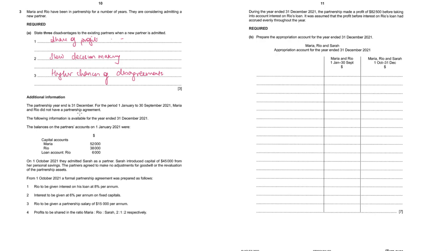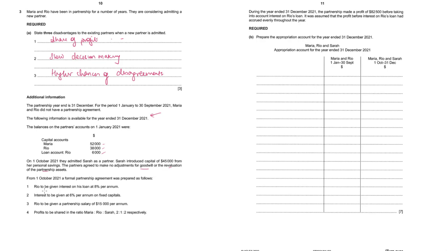The partnership year end is 31st December. For the period 1st January to 30th September, Maria and Rio did not have an agreement. The balances on the partners' accounts on 1st January are given, and Rio has given a loan to the firm. On 1st October, they admitted Sarah. She brought capital of 45,000, with no adjustment for goodwill and no revaluation. That makes the question easier.